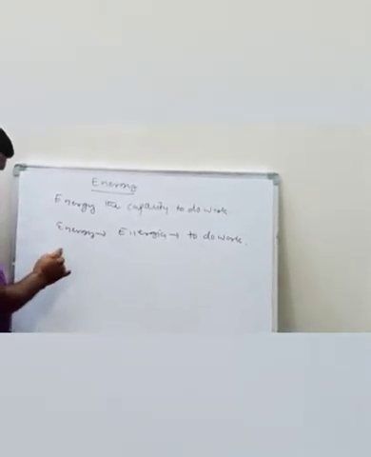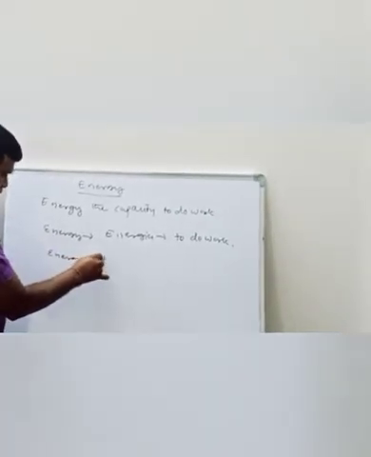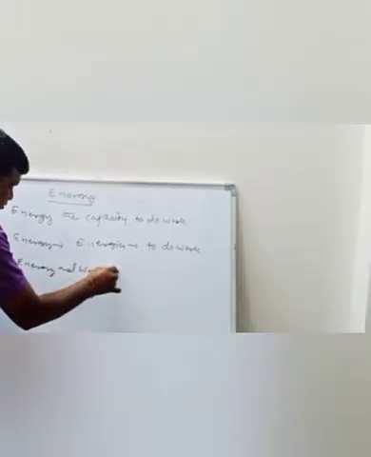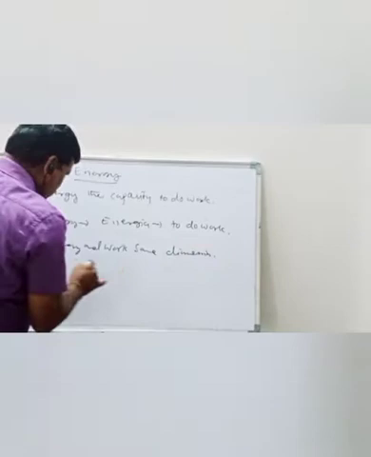Energy and work have the same dimensions and units.